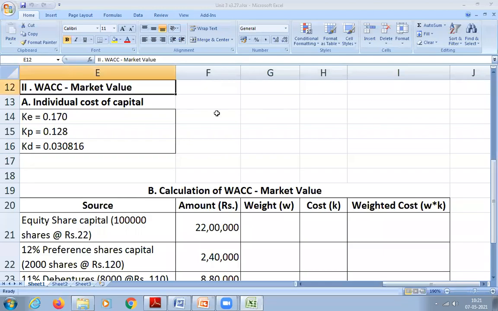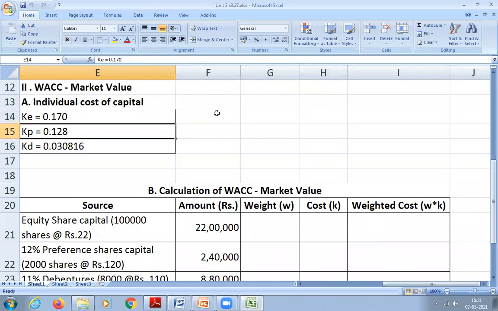Yeah. So we calculated the weighted average cost of capital, market value. That is what individual cost of capital we have done. And did we calculate this, or how did we get these values? Did we calculate again, or did we take it from the book value? Book value, sir.